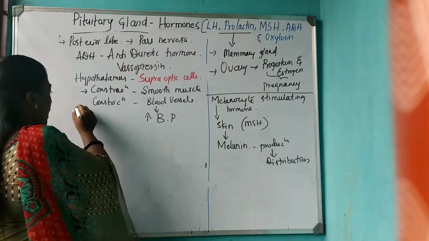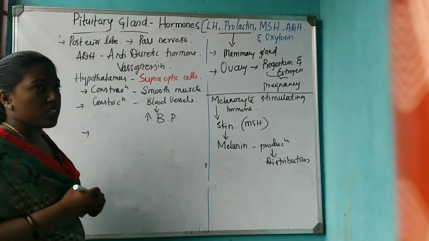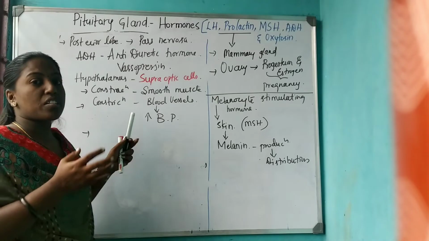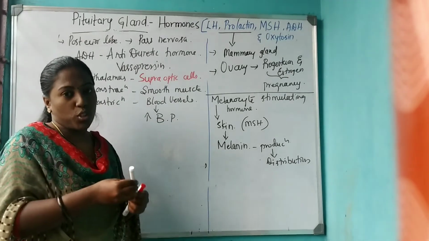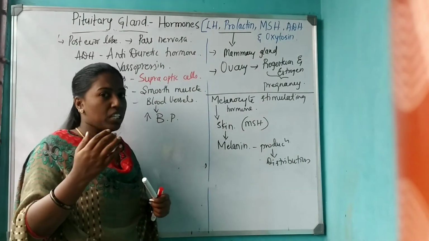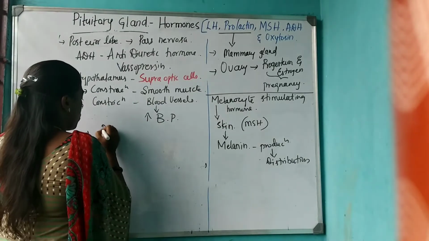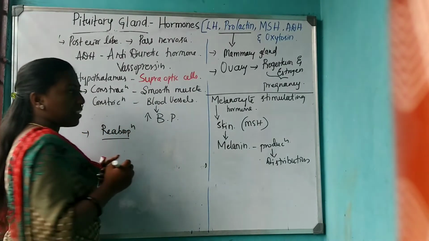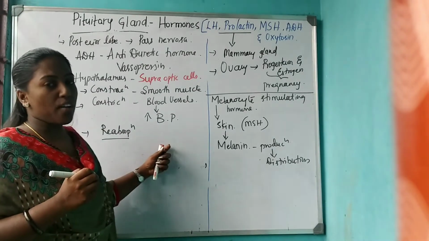And as we have already discussed in the excretion chapter, ADH is required for reabsorption of water from the kidneys. So reabsorption is another function done by ADH in the kidneys.